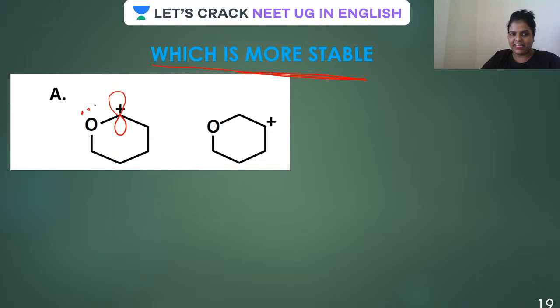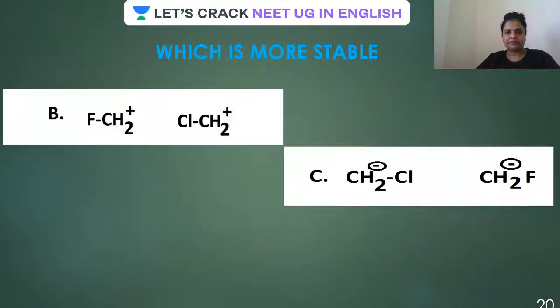This is what, guys? An empty orbital. Yes, there would be back bonding. Back bonding is going to stabilize it. So due to back bonding, guys, this particular structure will be more stable, isn't it? Due to back bonding, this particular one is going to be more stable.